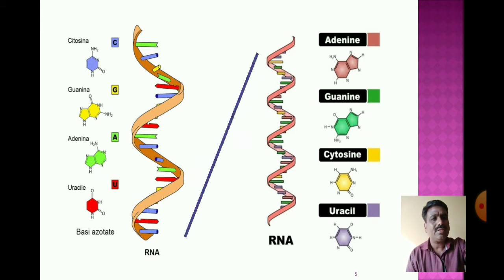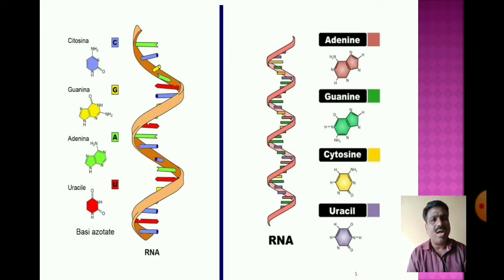RNA also has a sugar molecule, the ribose type of sugar, and a phosphate group is also present. The phosphate group is attached to the fifth carbon of the ribose sugar, and the nitrogen base is attached at the first carbon of the sugar, to form the nucleotide.